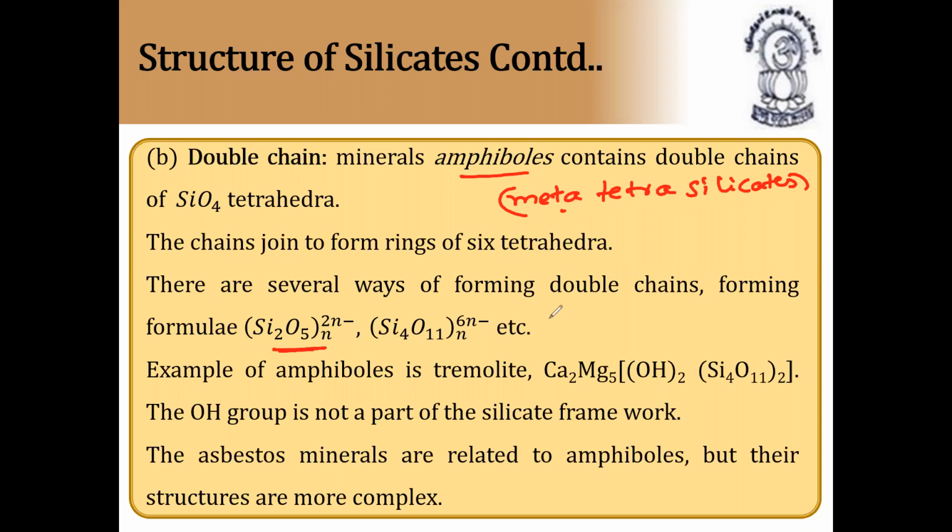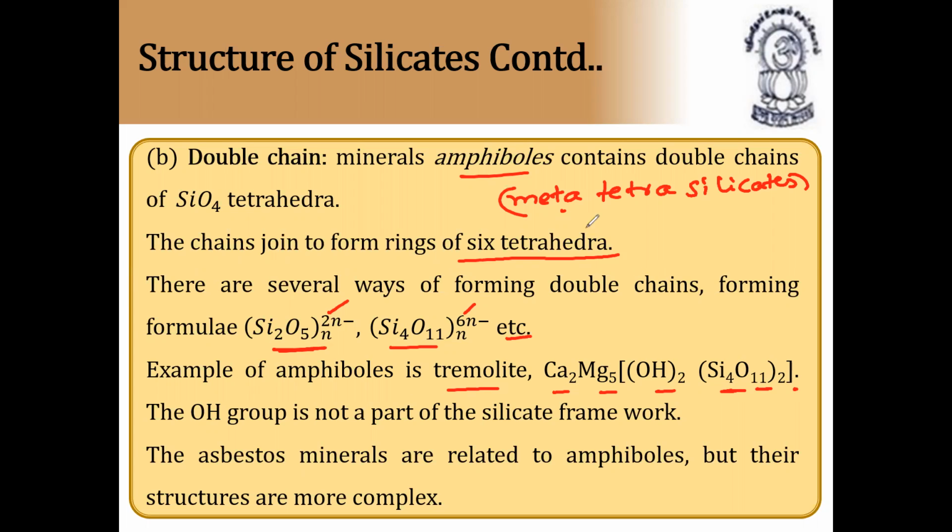There are several ways of forming double chains. The chains form rings of 6 tetrahedra, and there are several ways of forming double chains. The general formula is (Si2O5)n, 2n minus. For example, Si4O11, 6n minus, etc. An example of amphiboles is tremolite, that is calcium, magnesium, hydroxide, tetrasilicon O11 taken twice.